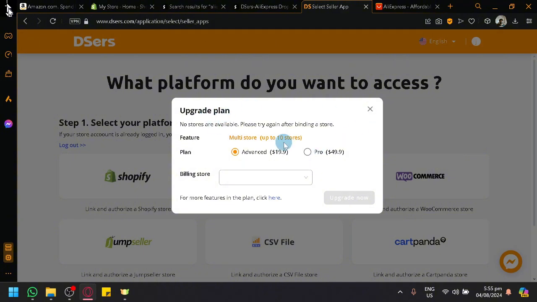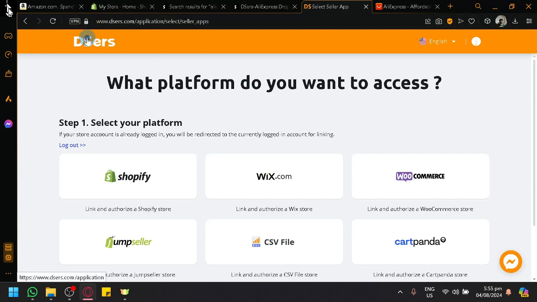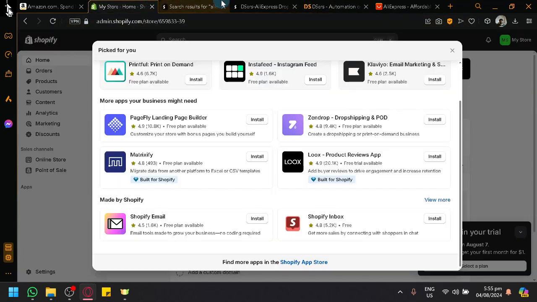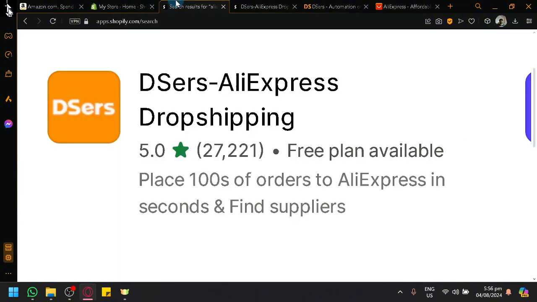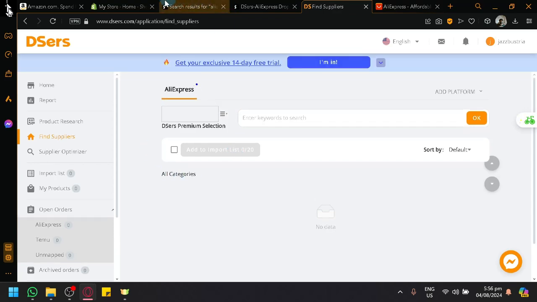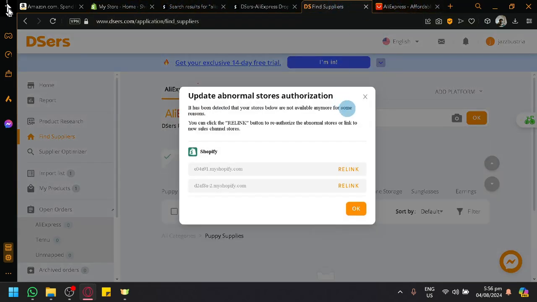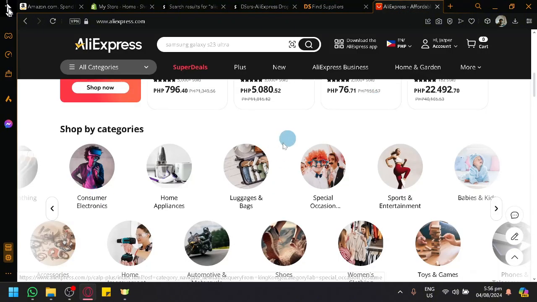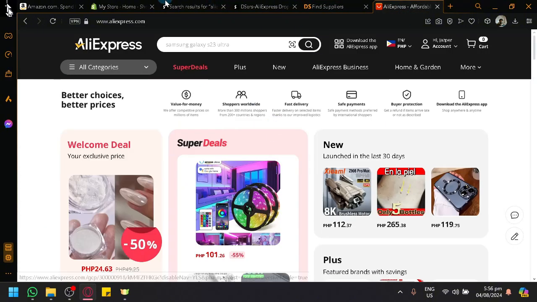Okay, since it's telling us that we need to upgrade, it means that we have successfully connected. Now what we're going to do next is go back to our Shopify store over here, and open our app store again. Now this Deezers over here is what connects our Shopify and AliExpress together. I'm going to show you guys later how we will be able to get some products into Shopify.